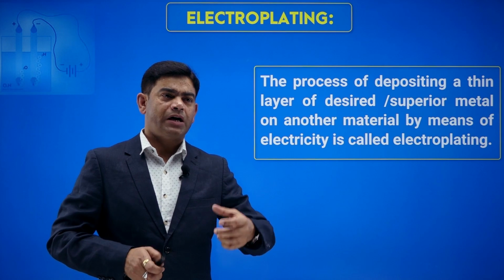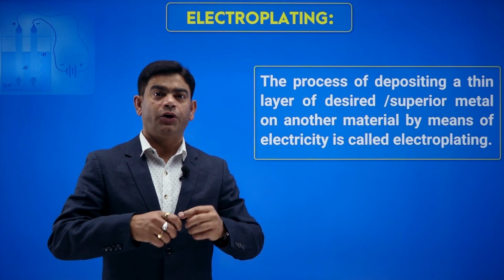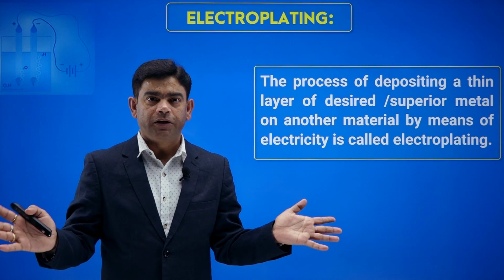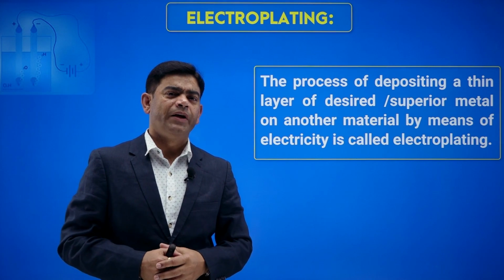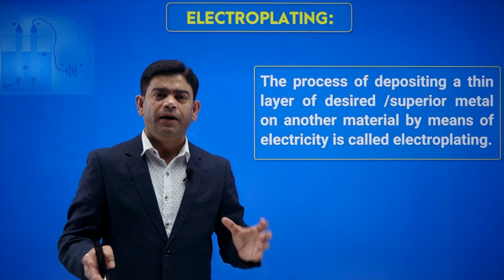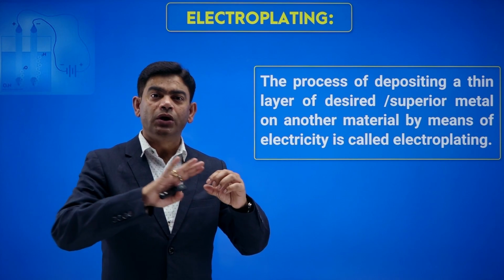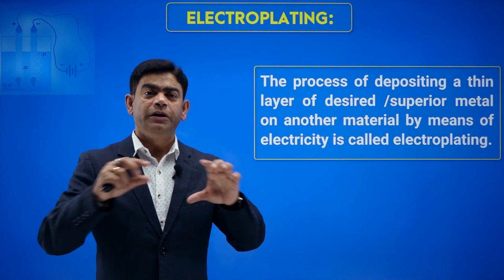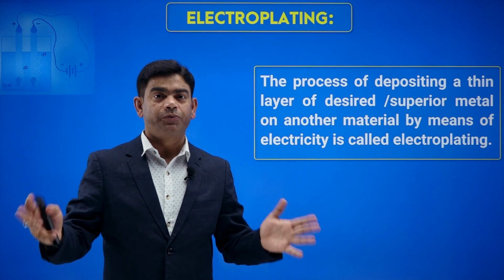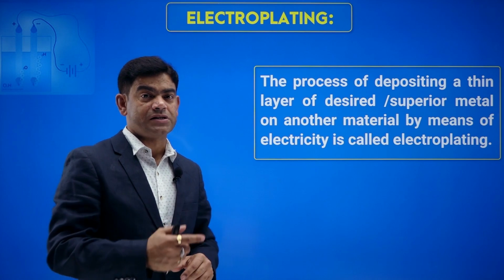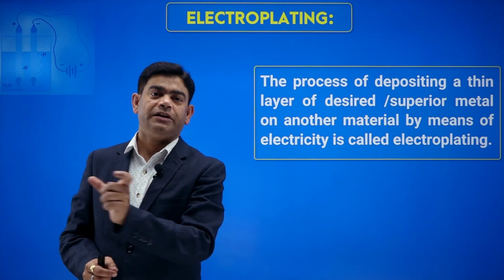Suppose I need a rod of gold, too expensive, I can't afford it. So what do I do? I take a rod of any low quality, inferior metal, and then get a thin film of gold deposited on the surface. This process is called plating, and when this is done with the help of electricity, we call it electroplating.